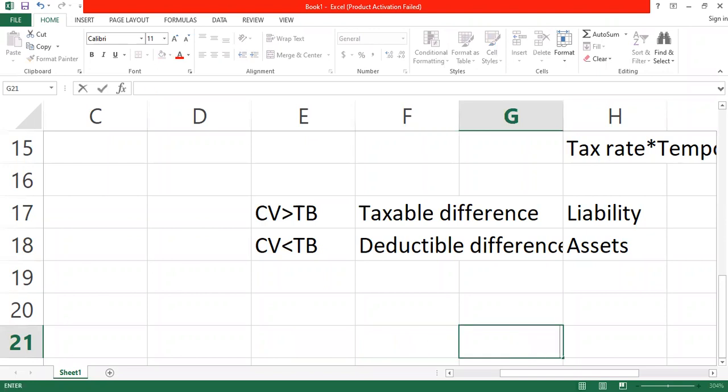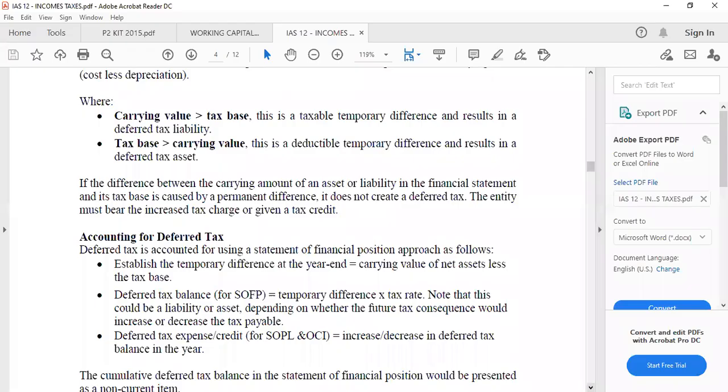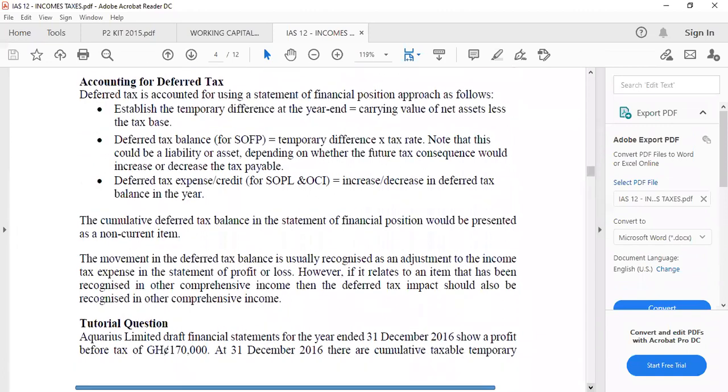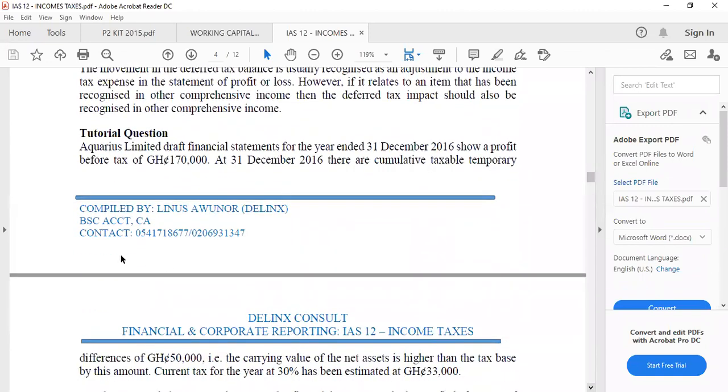So what we are going to do is pick a question. Then we look at how to go about deferred tax. Let's pick question 1.